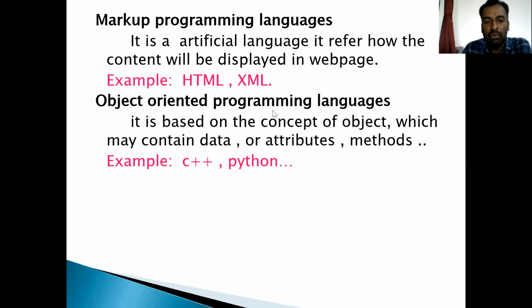Next one, the object-oriented programming language. It is based on the concept of objects, which may contain data or attributes and methods. So in our C++ programming, we have to create an object, right? So it is based on object programming, and Python is also the same as C++. Since C++ is object-oriented, Python is also an object-oriented programming language.